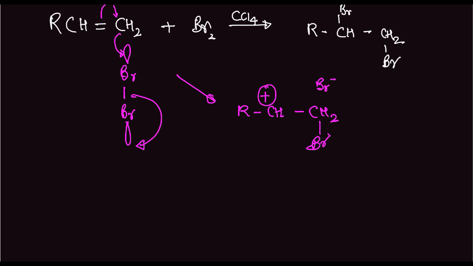Now this bromine here has a lot of lone pairs. This lone pair would form a bridge with this CH here. So we get R, CH, single bond CH2 with a bromine bridge. Now this bromine bridge helps stabilize this intermediate.